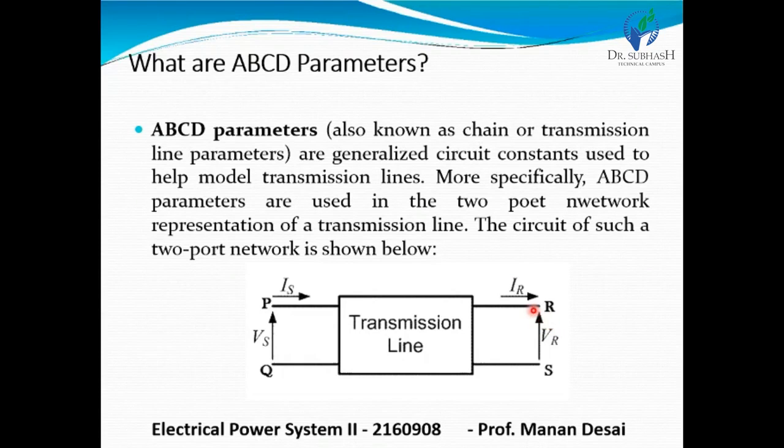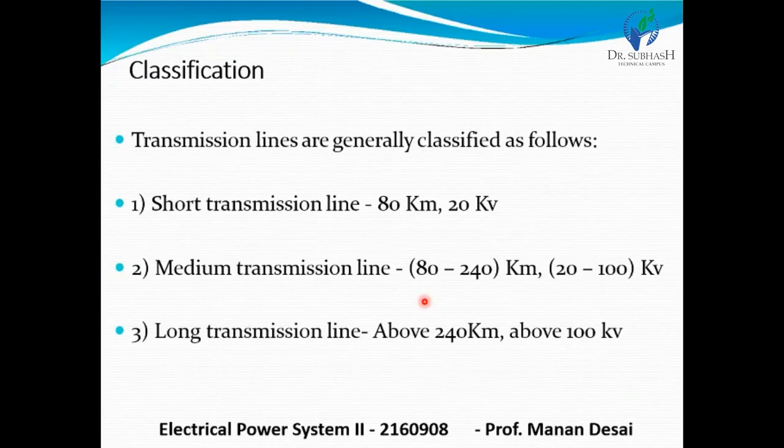To maintain the accuracy of the mathematical model, transmission lines are classified into three types. Short transmission line, up to 80 km and 20 kilovolts; medium transmission line, 80 to 240 kilometers and 20 to 100 kilovolts; and long transmission line, 240 km or above and above 100 kilovolts.